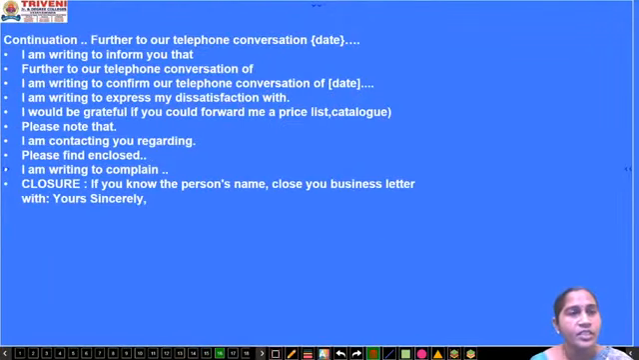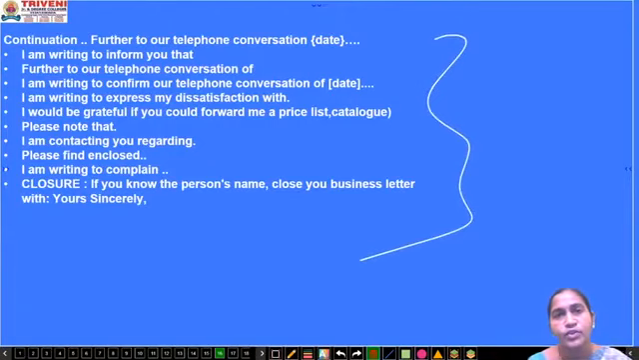Next one, if you want to continue the same thing, on the previous page we have seen how to start a letter. Now here is the continuation. Further to our telephonic conversation. Suppose these are all official letters. Before, you had a good conversation on the telephone, then if you want to remind that person, you can go ahead. Further to our telephone conversation dated. I am writing to inform you that. Further to our telephone conversation. These are the different phrases with which you can continue your letter if you want to.